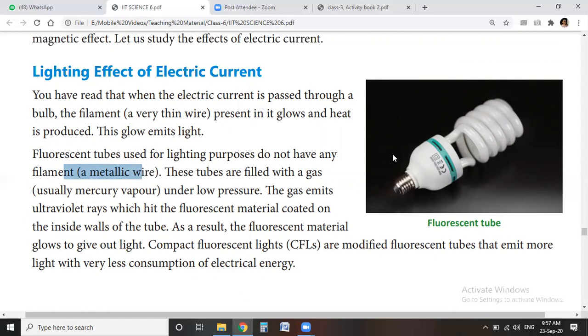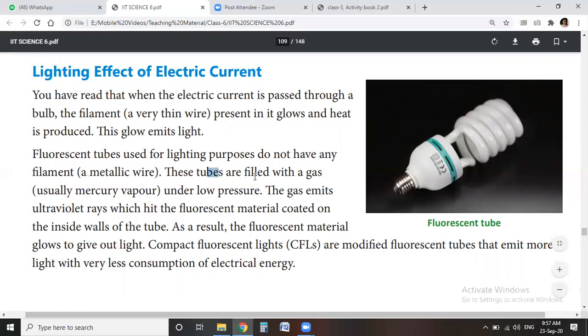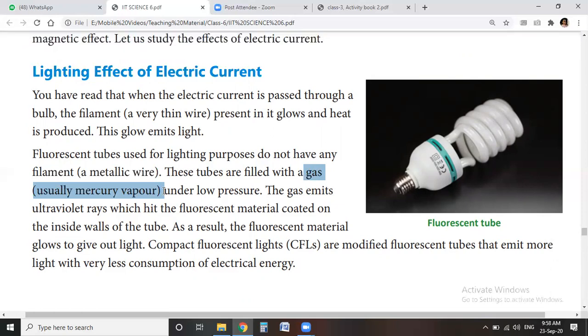The question is raised: how do the CFL or the tube light glow? They glow because a gas is filled in these tubes. This gas is mercury vapor.